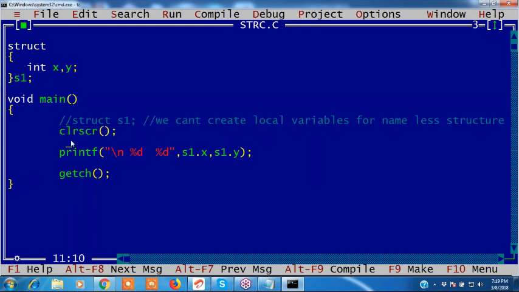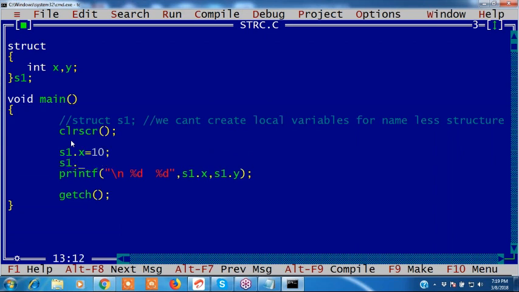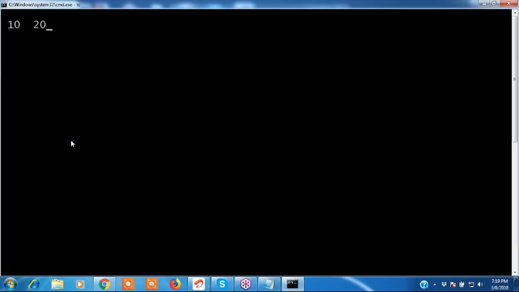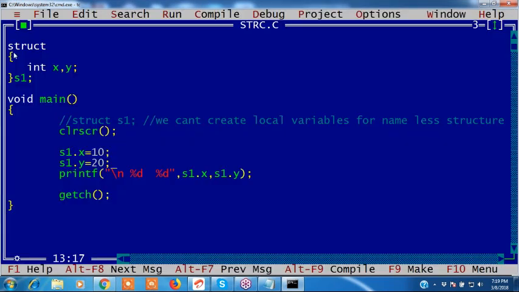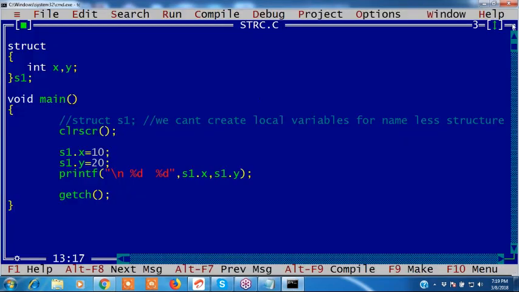If you want to assign the value, how to assign the value? s1.x equals 10 and s1.y equals 20. Now x and y values, see this, 10 and 20. This is called a nameless structure, right? First declare a nameless structure. Just how to create a nameless structure: struct, that's it. Write this first. This is the syntax, and write this program. Write this nameless structure.